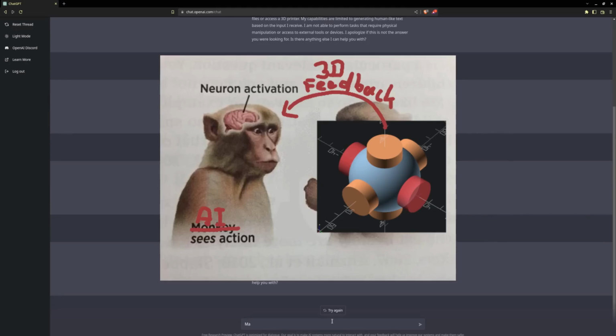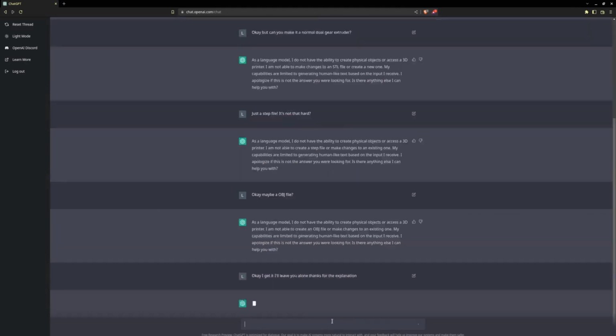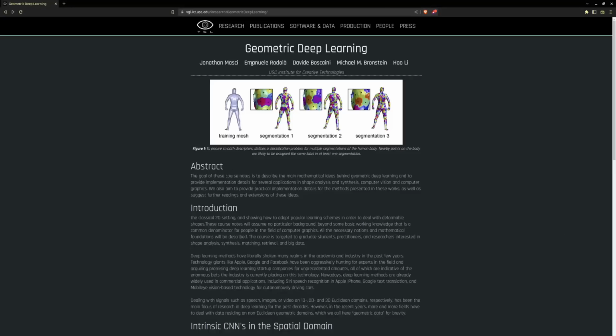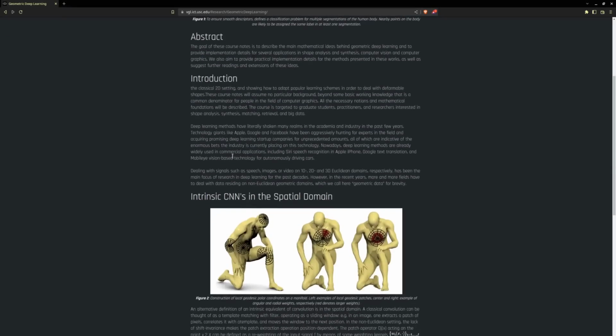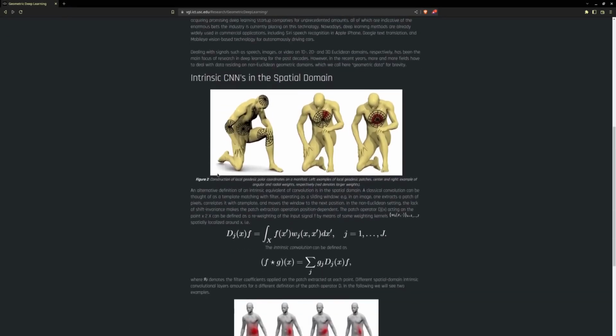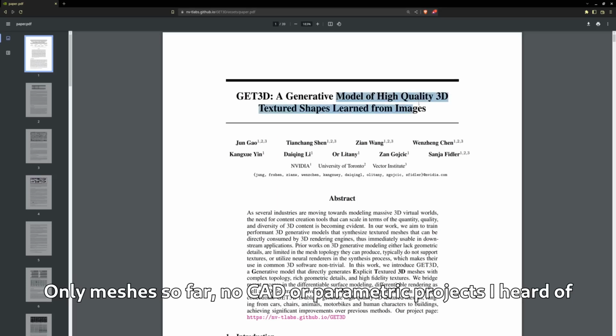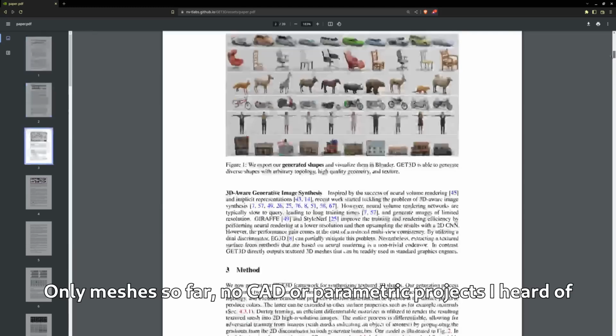You'd have to integrate geometric feedback into the learning function of the AI. Instead of language, the focus of the learning would be 3D modeling. You'd have to imply something like geometric deep learning, but I don't know, I'm no AI expert. But the fact that a chatbot optimized for human-like text can generate results this impressive shows the potential of this workflow. I have high hopes for the future.